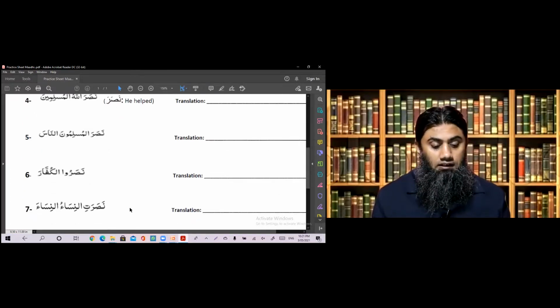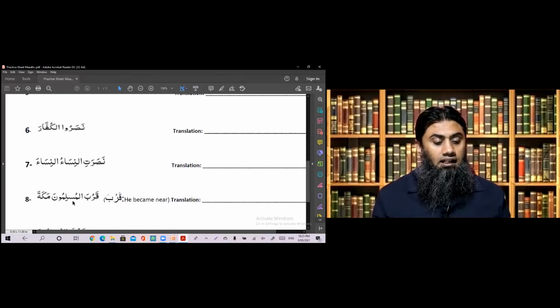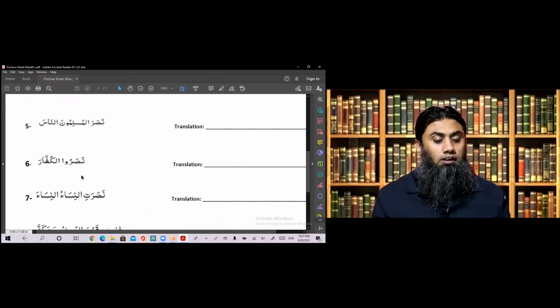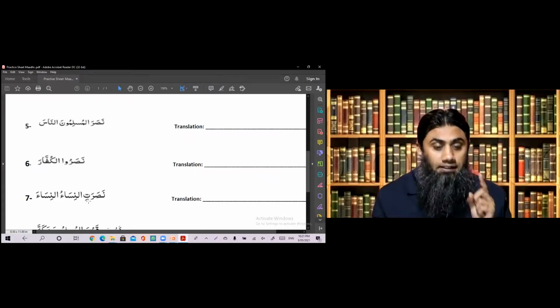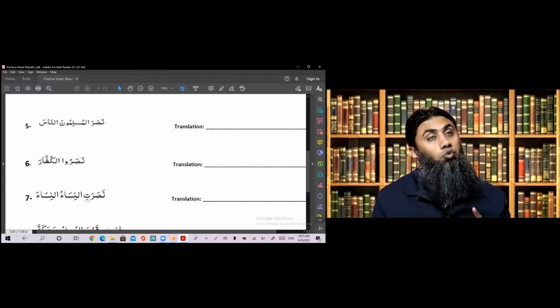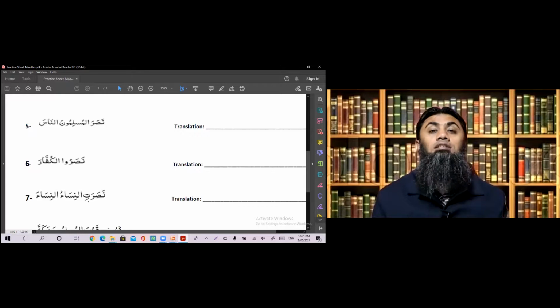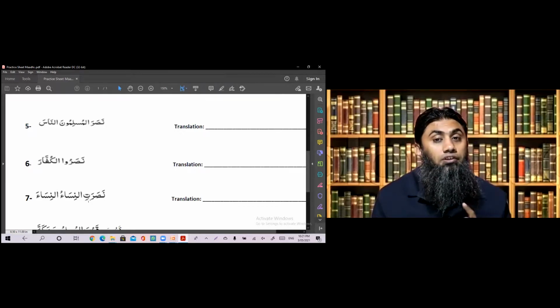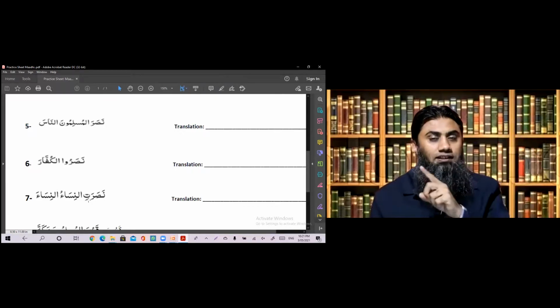Okay, last example inshallah, and I will leave the last three for you to do. So nasarat, please remember this. If you see this kasra with the ta, it is only to join this ta with the next word an-nisa. Otherwise, this ta is a sukoon. So nasarat, and you know nasarat in your 14 words chart.